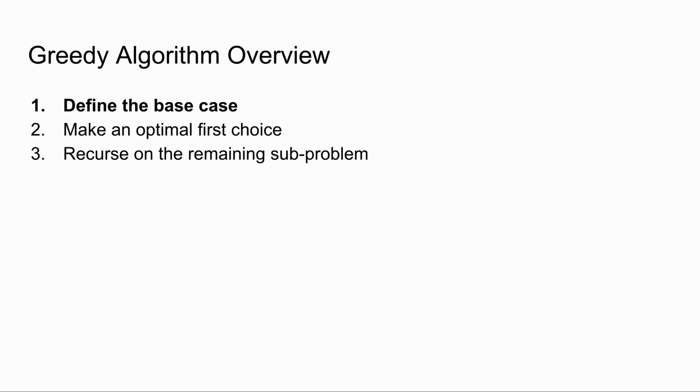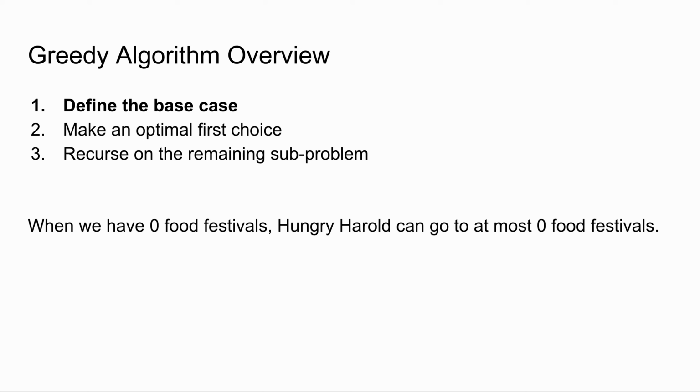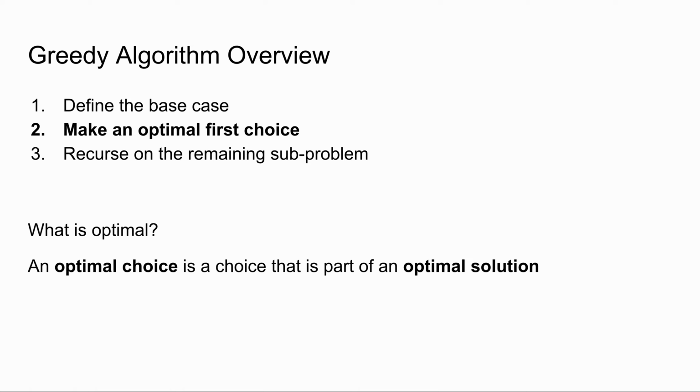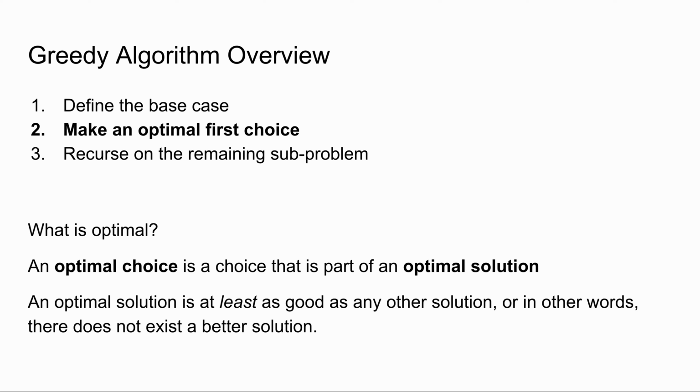First, we will define the base case. When we have 0 food festivals, Hungry Harold can go to at most 0 food festivals. Pretty straightforward. Next, we will make an optimal first choice. But what does optimal mean? An optimal choice is a choice that is part of an optimal solution. An optimal solution is at least as good as any other solution, or in other words, there does not exist a better solution. Now, I have a few ideas for what our first choice can be. Let's see if they're optimal or not.